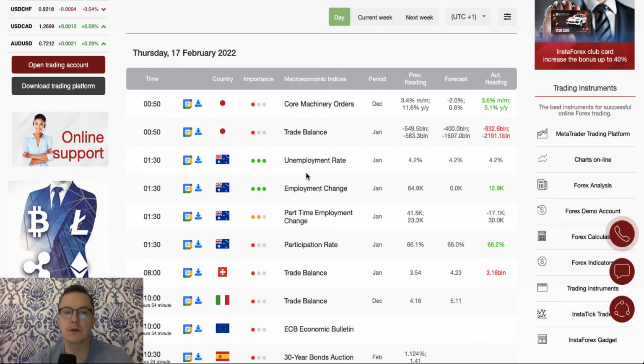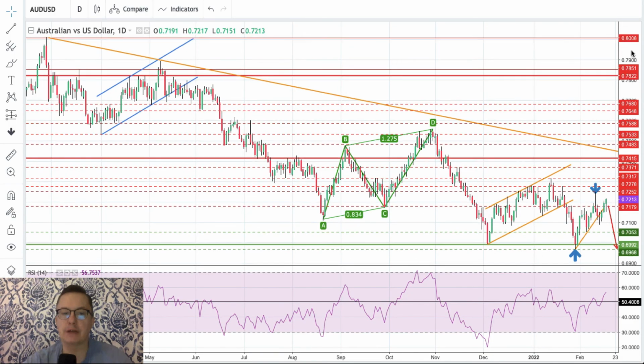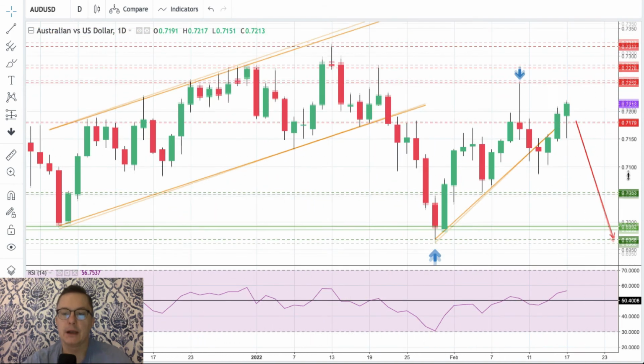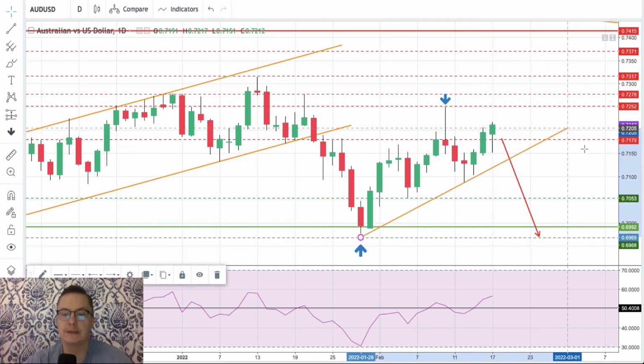So let's take a look first at the Australian dollar technical chart. The daily timeframe chart of the Australian dollar looks very interesting because we have a breakout to the upside. After a false test and breakout to the downside below this short-term trend line, the market reversed and is currently moving higher above 7,179, which is the technical resistance, and it looks like it's heading towards the key short-term technical resistance, 7,252. So right now this is how it looks on the Australian dollar.